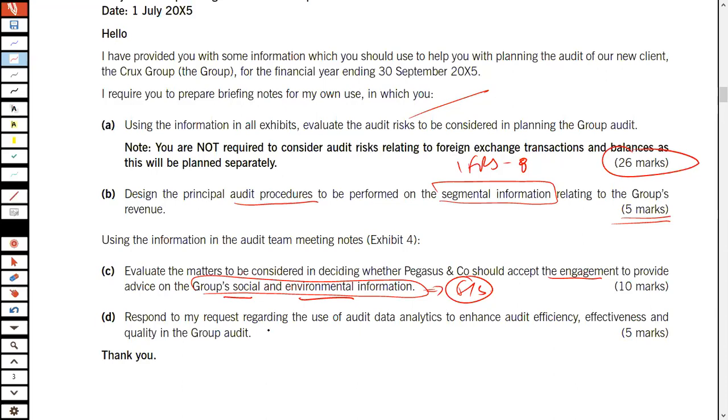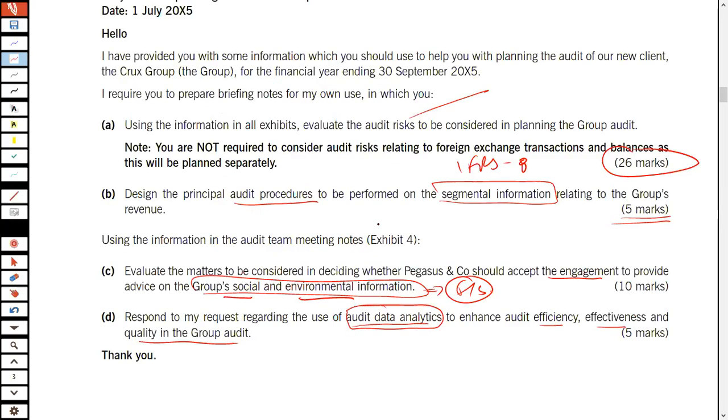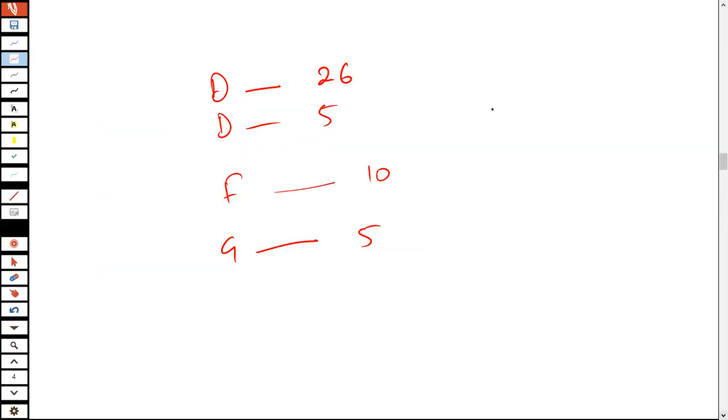Then it says respond to my request regarding use of audit data analytics to enhance audit efficiency, effectiveness, and quality in the group audit. So it's actually about audit analytics, and audit analytics is basically the current issue. So this is approximately 5 marks. If you look at the constitution of question 1 of section A, you could see it has 26 marks about audit risk, 5 marks about the audit procedures, 10 marks about the other assignments, and 5 marks from the current issues, section G.